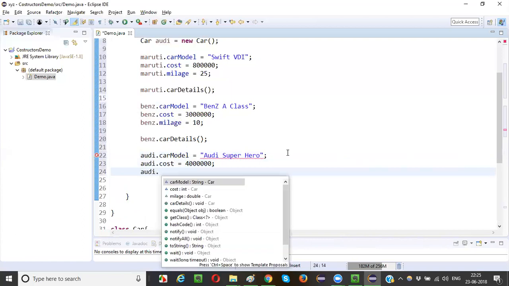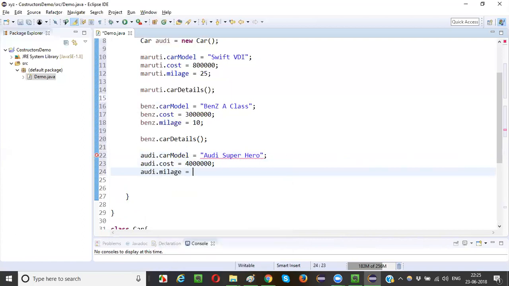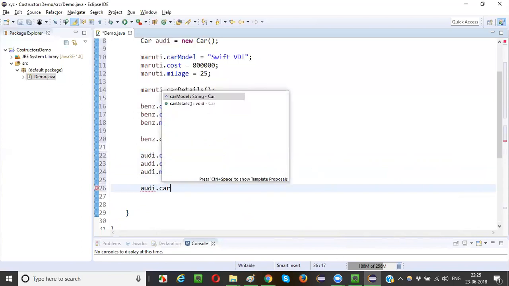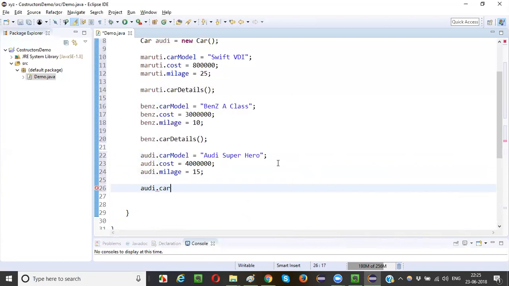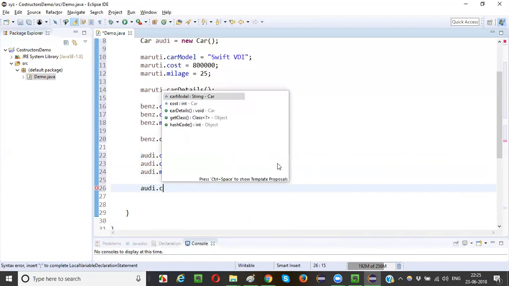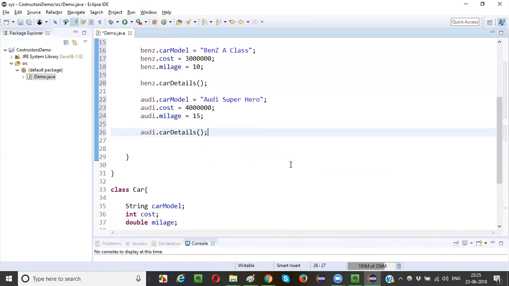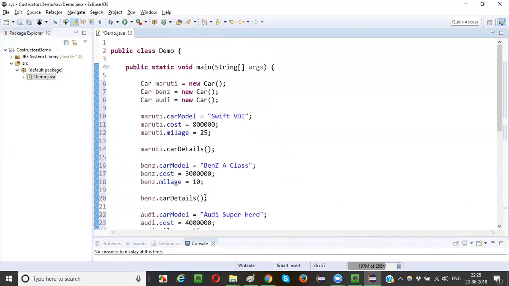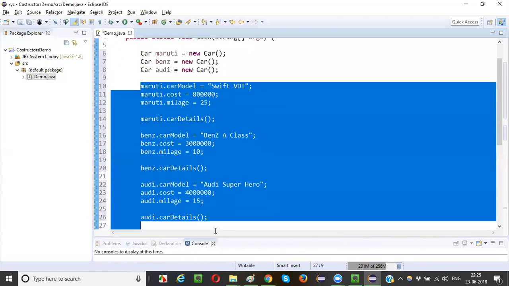RD dot mileage is equal to some 15 kilometers per liter. Now RD dot car details method. Okay, done. So if I create three objects, I need to write this many statements, guys.